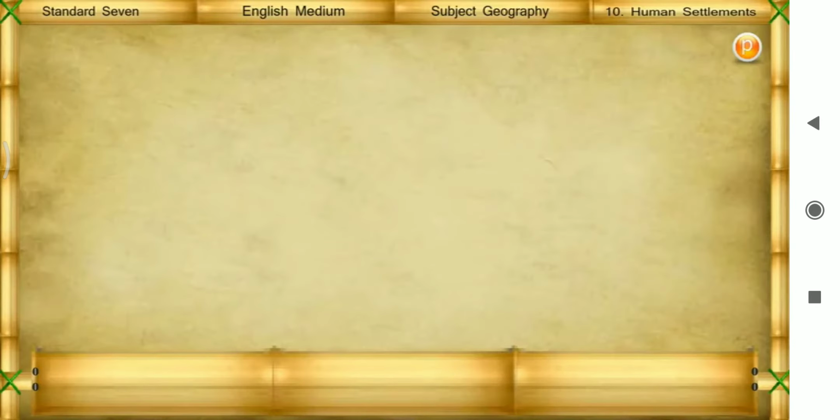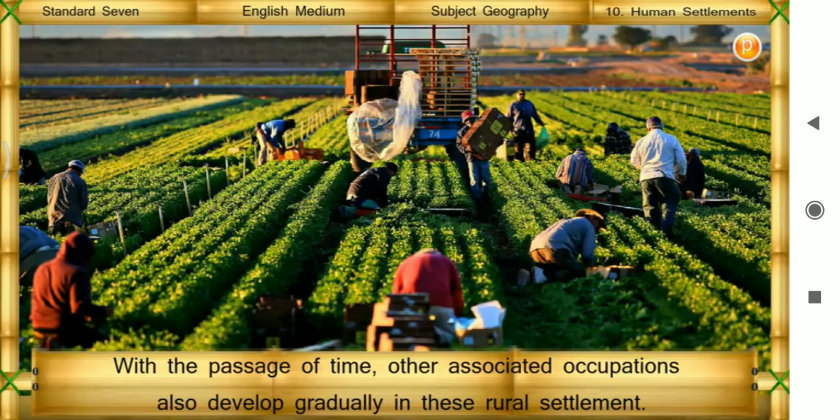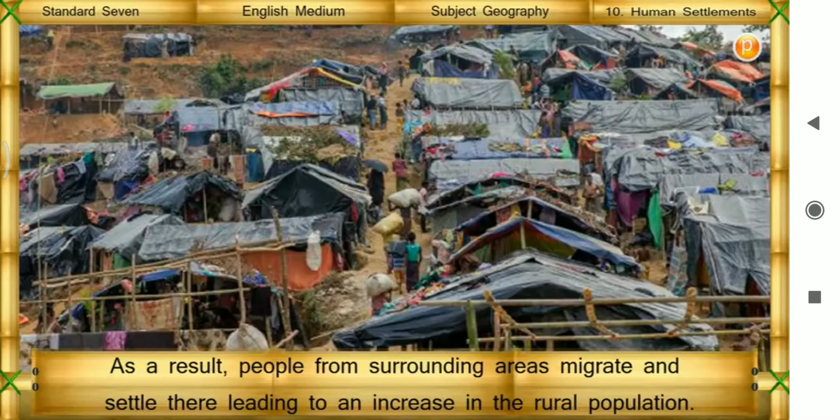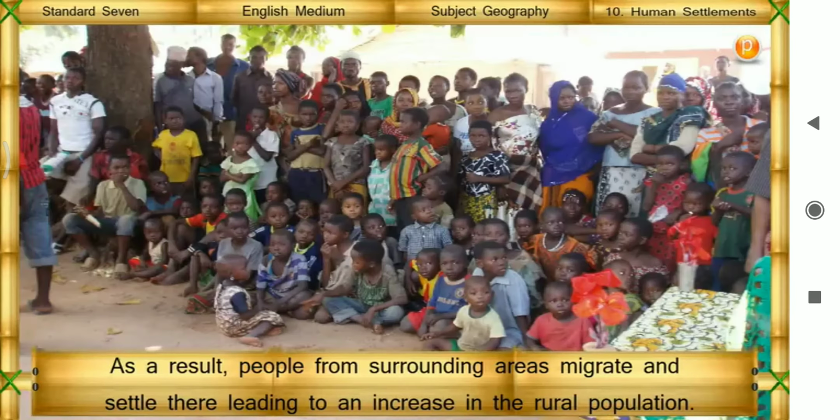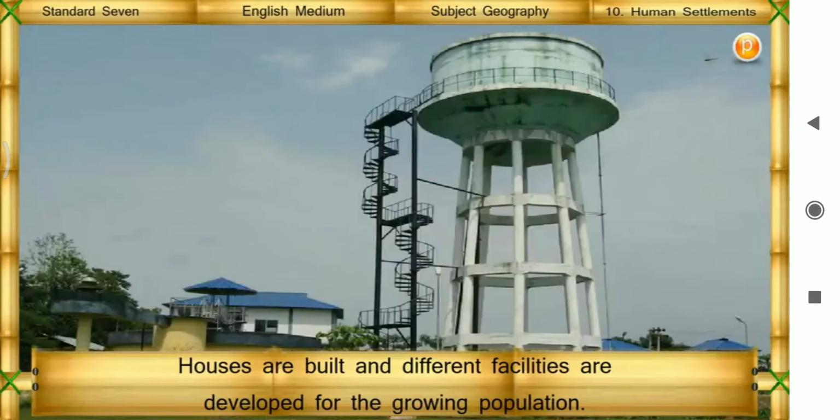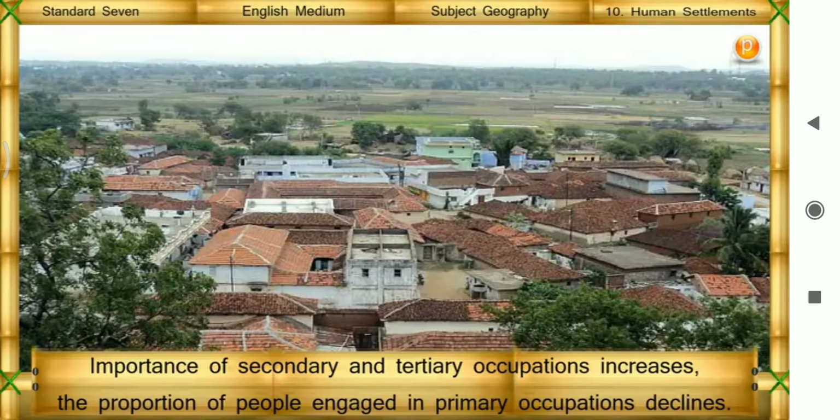With the passage of time, other associated occupations also develop gradually in these rural settlements. As a result, people from surrounding areas migrate and settle there, leading to an increase in the rural population. Houses are built and different facilities are developed for the growing population. Importance of secondary and tertiary occupations increases.